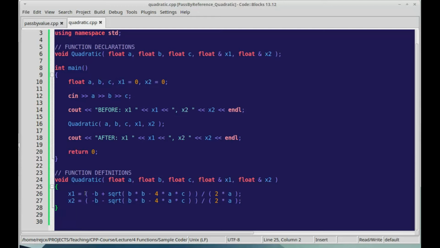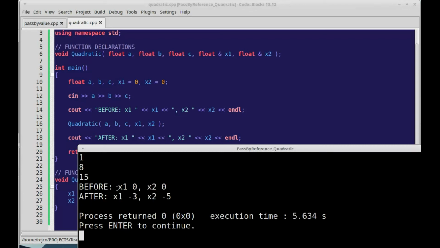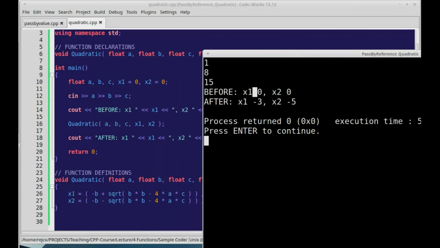So x1, x2, we assign these values. We don't have to do anything else. We don't have to return. We've made it a void, so it's not expecting any return values. And then after the program calls the function, it should have our x1 and x2 values. So let's say we have 1 and 8 and 15. So before x is 0 and 0, but in the function x1 and x2 change, and now they're -3 and -5, which is the correct answer.